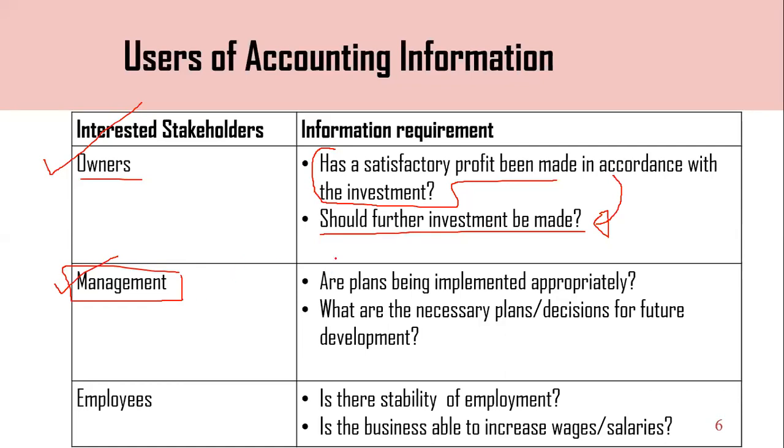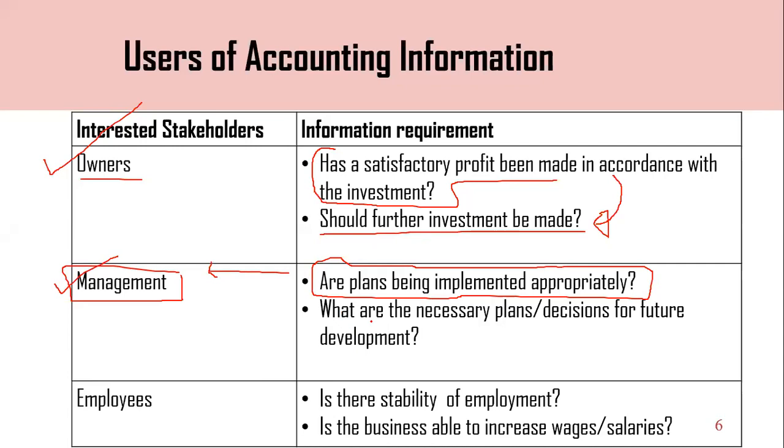They should have information to check whether plans are being implemented appropriately. As I mentioned earlier, managers are the persons who are applying and implementing plans for the organization. Managers are the ones who take the decisions of the business. They invest the funds received from the owners and prepare the plans. To check whether those plans have been implemented appropriately, the management needs information.